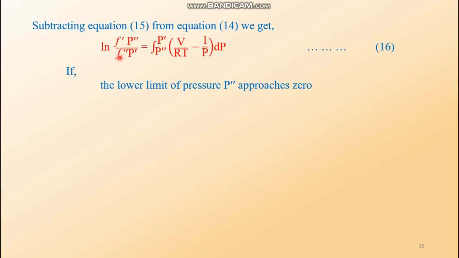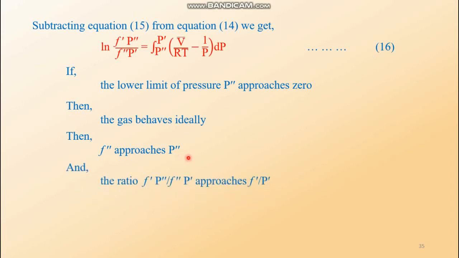What is left on the left hand side? ln f prime by p prime. As I have said, the gas starts behaving ideally and f double prime approaches p double prime, and these two cancel each other. So the ratio approaches f prime by p prime.